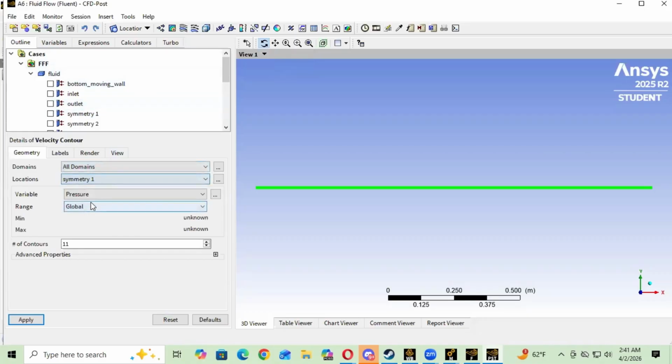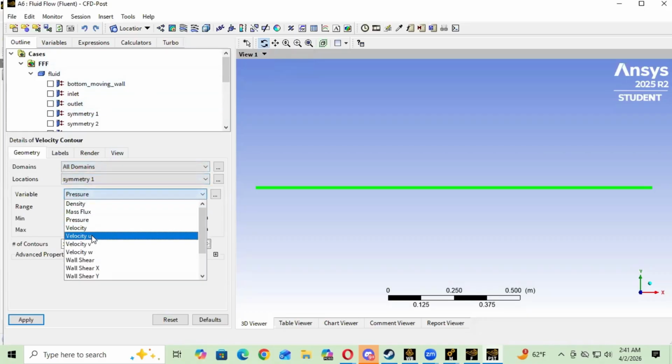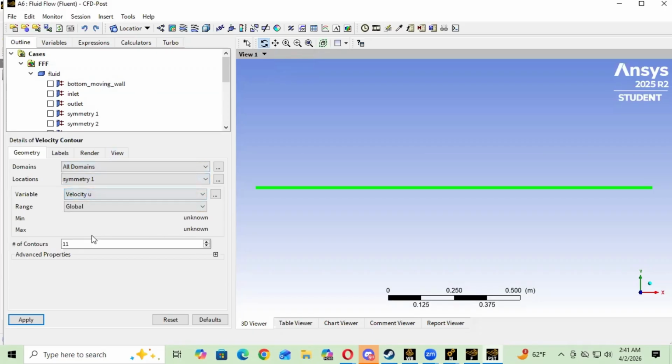We're going to do this along symmetry 1. We're gonna change the variable to velocity, and we're going to change the number of contours to 200.